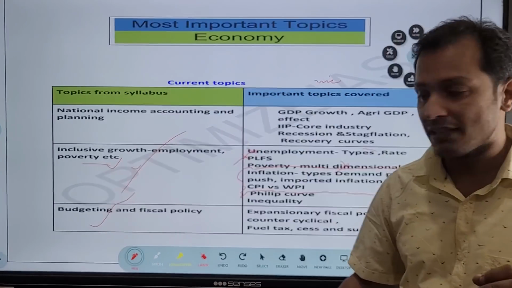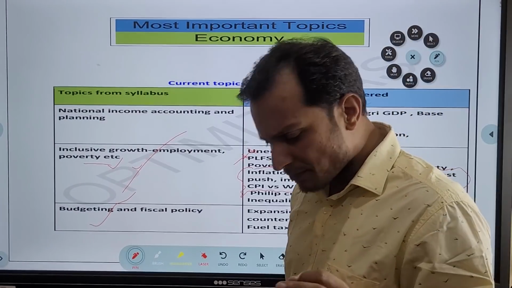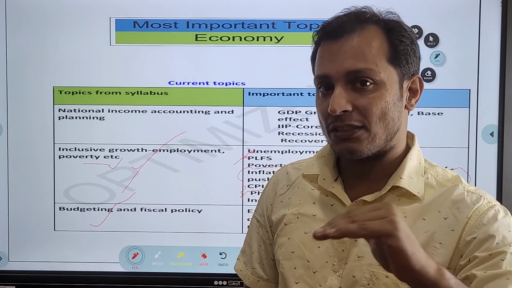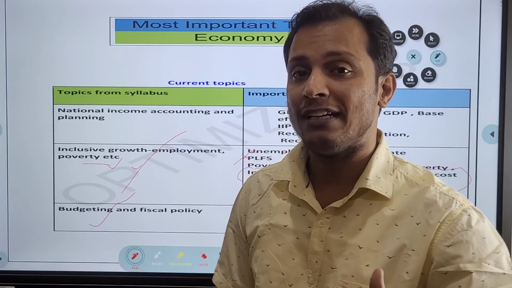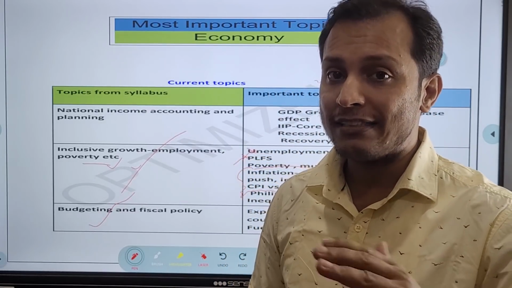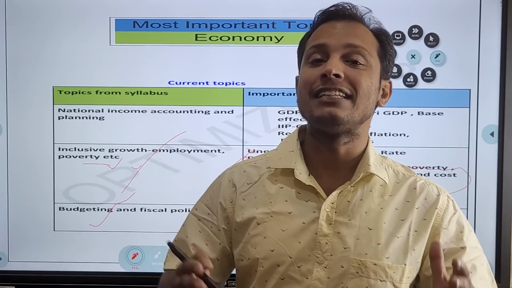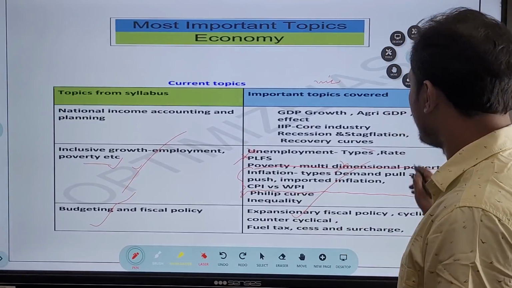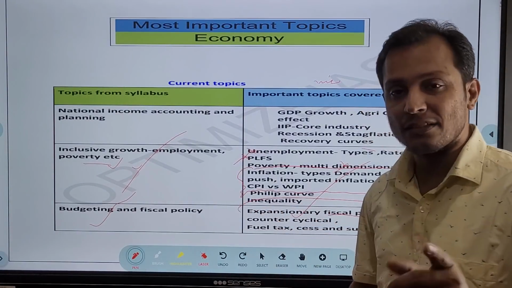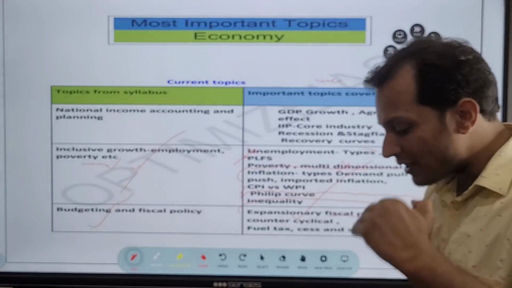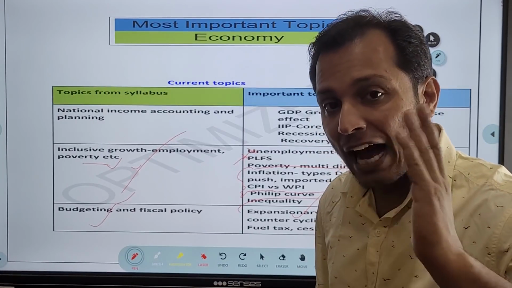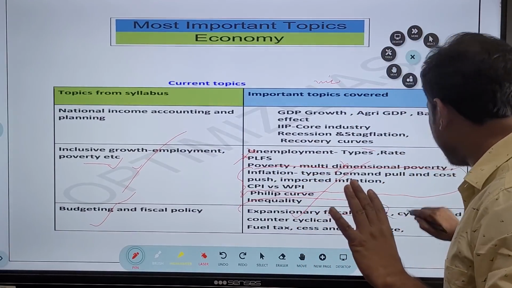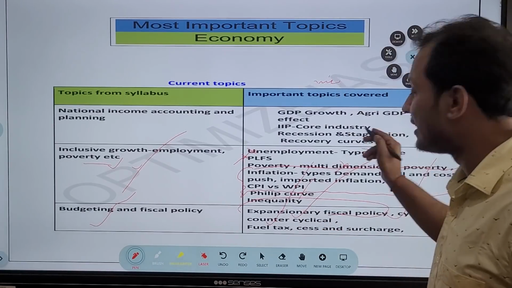Next, let us see what are the topics which can come from the topic of budgeting and the fiscal policy, guys. See, guys, we must know that during recession, what kind of fiscal policy is suggested by Keynes? Okay, it is the expansionary fiscal policy. So types of fiscal policy is very important. And what kind of fiscal policy we have to adopt during recession? Okay, this is very important. Then what is cyclical fiscal policy, what is counter cyclical fiscal policy?